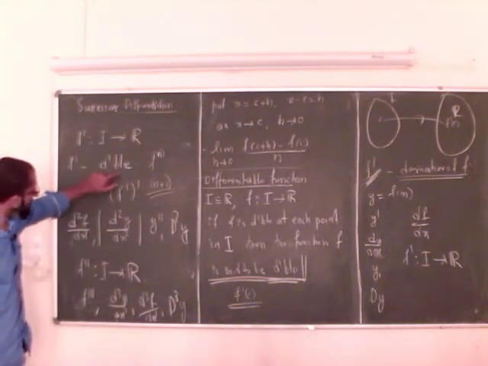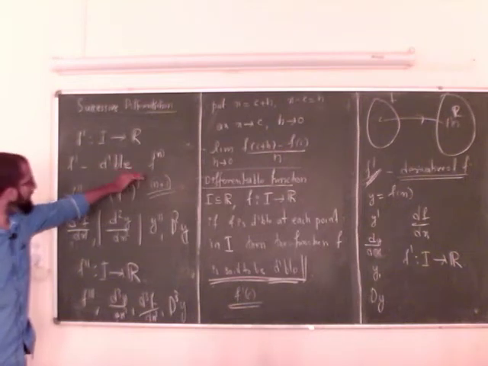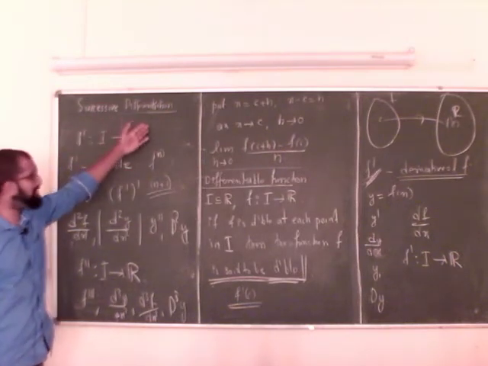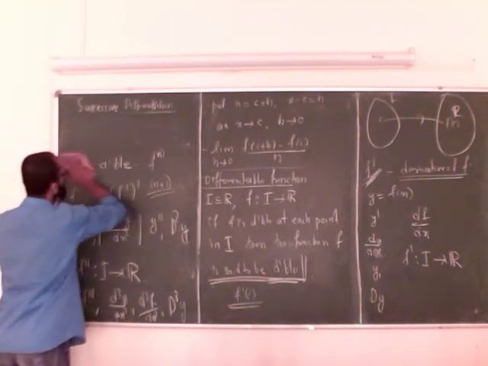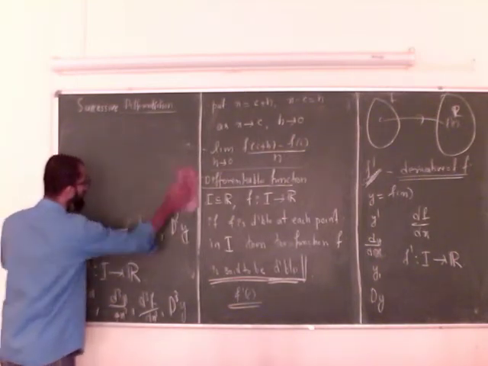So the process of finding higher order derivatives of a given function is what we call successive differentiation. Let's go for some examples to find the higher order derivatives of given functions.